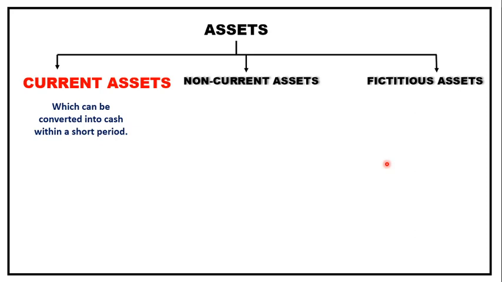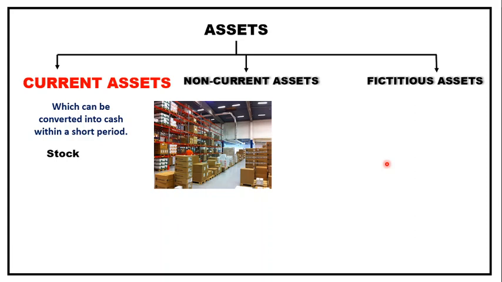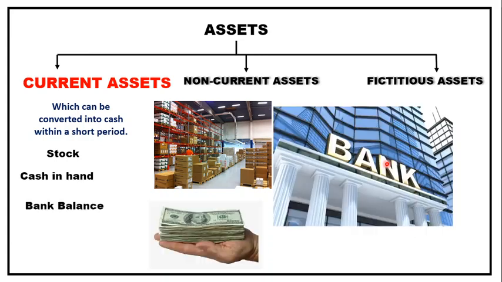Then bank balance is a current asset because you go to the ATM counter and get the cash withdrawal there. And the stock is a current asset. Debtors are your customers, those to whom you actually sold the goods on credit. So they are going to give you money within 1 year. Of course, you grant your customers credit for 2 months, 3 months. So they are the ones who are going to give you money back soon, so they also will be termed as current assets.